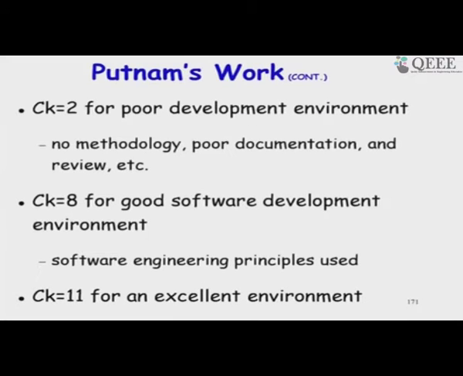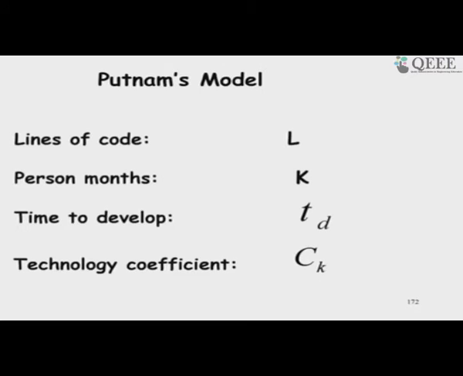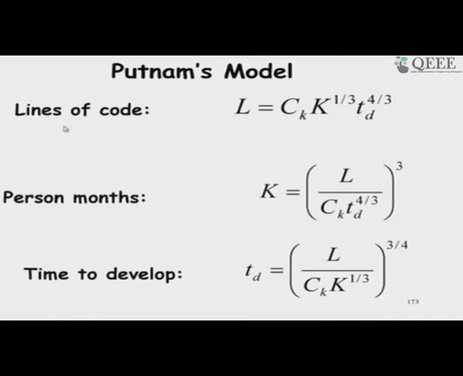So, that actually gives the Rayleigh curve, and then the constant he gave the value 2, 8, 11 for different working environments. So, the model based on the lines of code, we get lines of code is effort, development time to the 4/3, and the person month, just rewrite this, and K, we obtain the person month in terms of lines of code by the constant, development time to the 4/3 to the power 3, just rewritten this expression, and similarly the time to develop we get the expression.